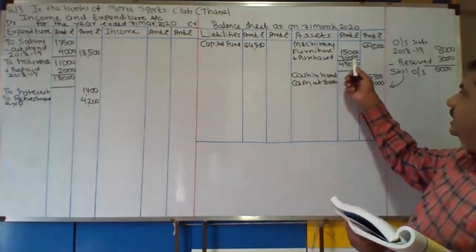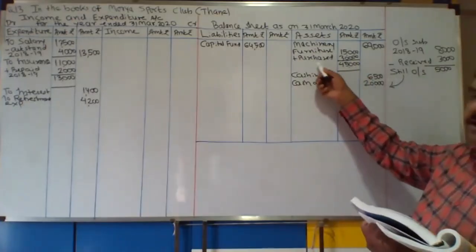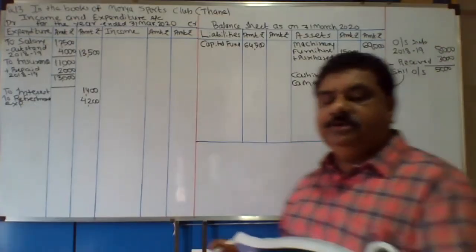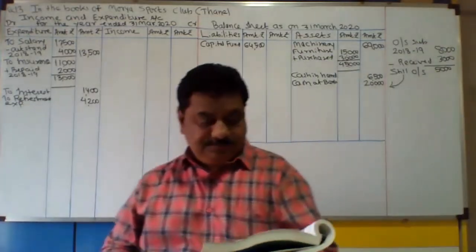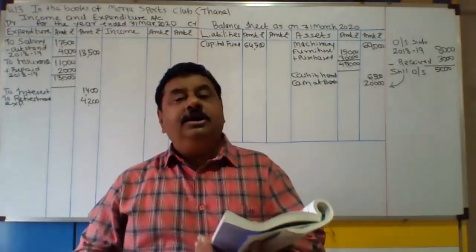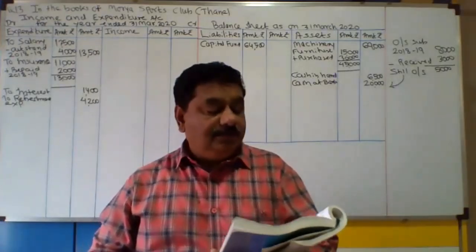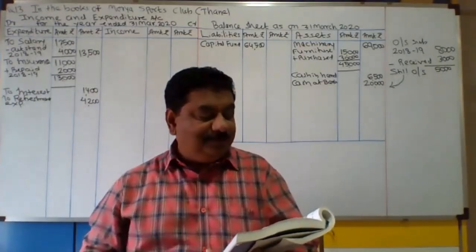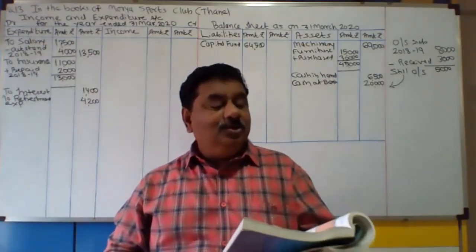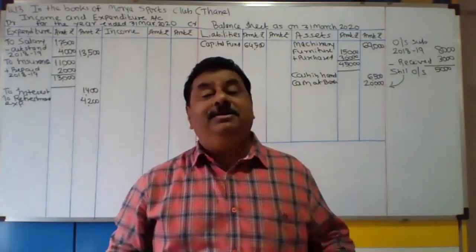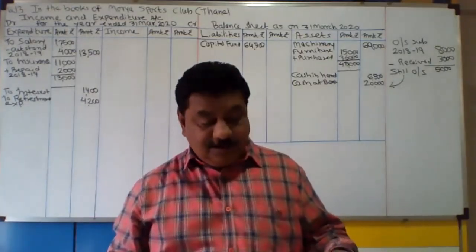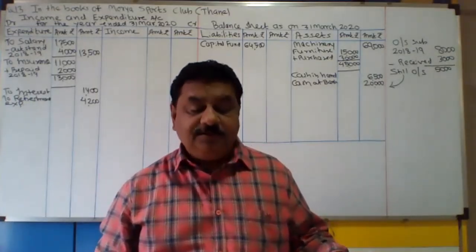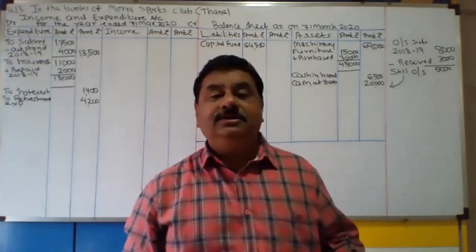Furniture newly purchased is added in the furniture. Date is not given when purchased. Cash in hand and cash at bank are recorded because these are current year balances. Look at the payment side, now the receipt side. Forget whatever liabilities are given there, it is a printing mistake. To balance brought down is not to be recorded. Why? Because that is last year's cash in hand. Look at the last year balance sheet asset: cash in hand is 12,000, and here also the same 12,000 is taken. Not to record this.